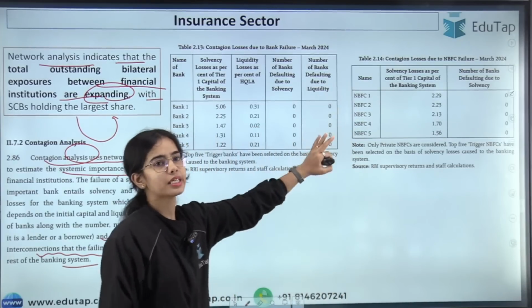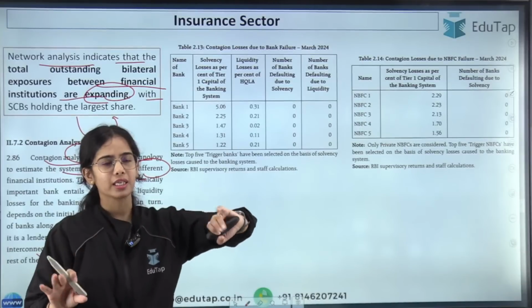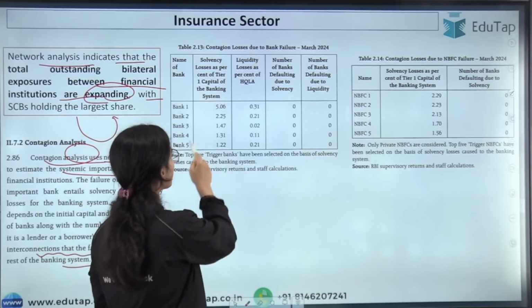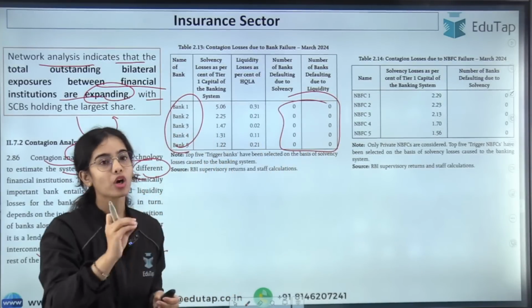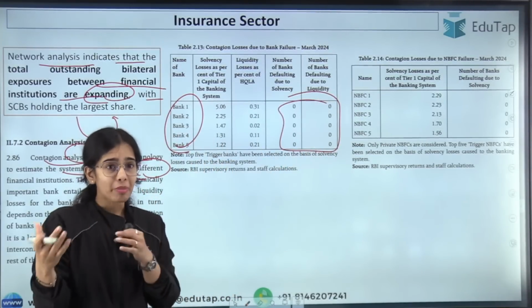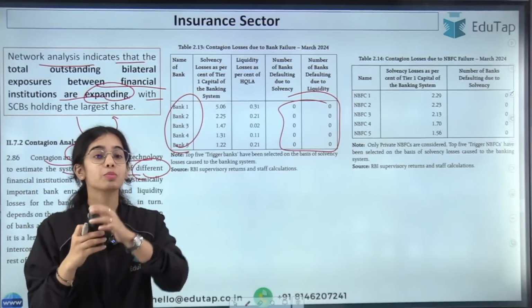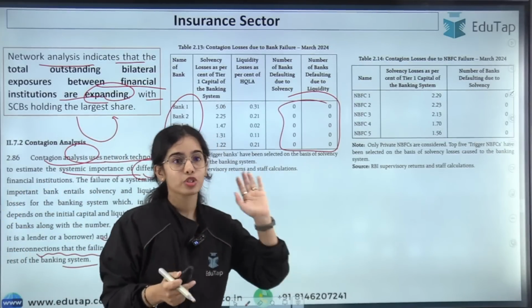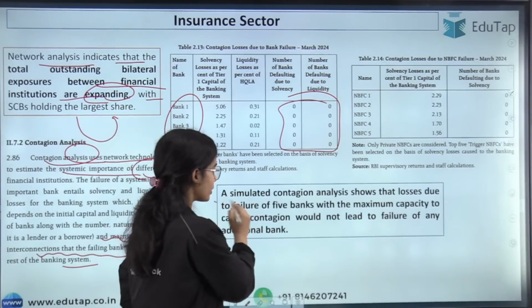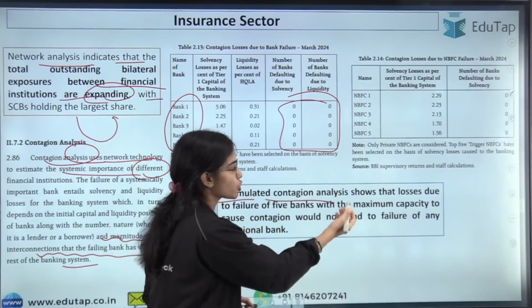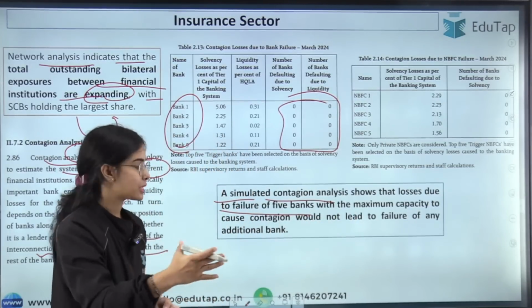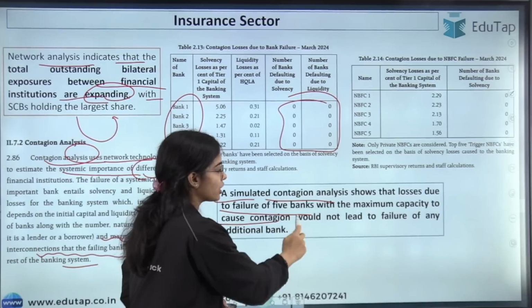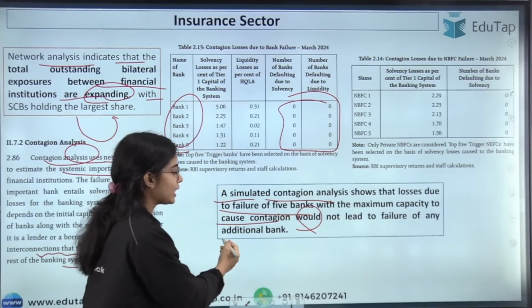So here you can see the test has happened. You do not have to remember the data. The idea is that if the top 5 banks are failing, it will not affect the other banks. It might affect the other banks, but the other banks will not fall. So this is the idea. A simulated contagion analysis shows that losses due to failure of 5 banks with a maximum capacity to cause contagion would not lead to failure of any additional bank.